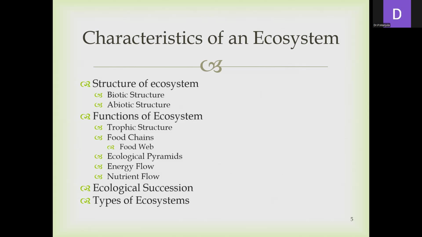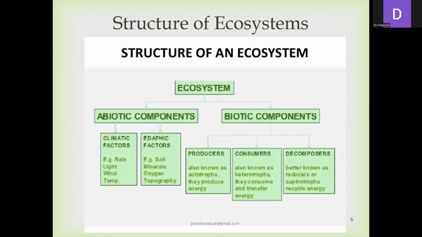First is the structure of the ecosystem. An ecosystem consists of both living organisms and non-living substances, called biotic structure and abiotic structure. The functions of the ecosystem include the trophic structure, food chains, food webs, ecological pyramids, energy flow, and nutrients. Next are the ecological successions. First, we will discuss the structure of the ecosystem.